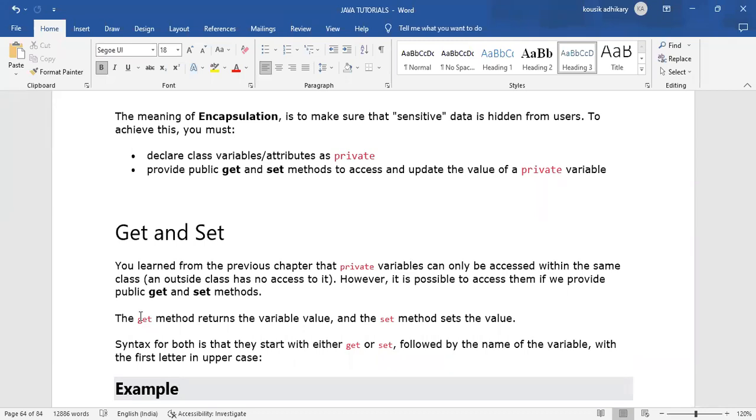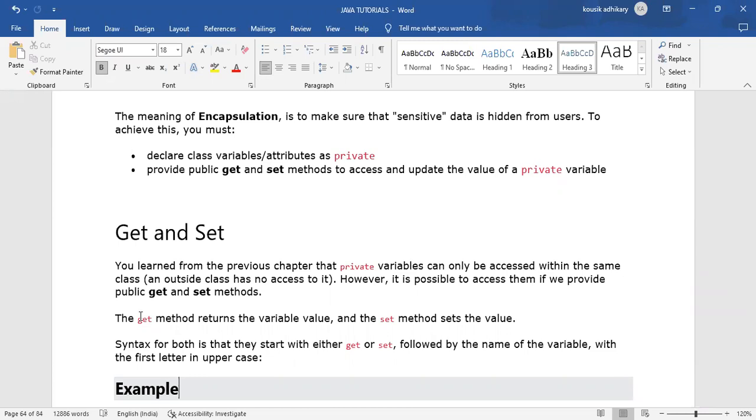We can't access private variables from another class. Just like we created three different classes, and by creating an object we accessed that variable and gave it a value, because those were not private variables.